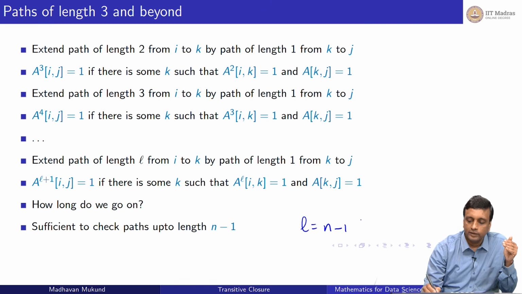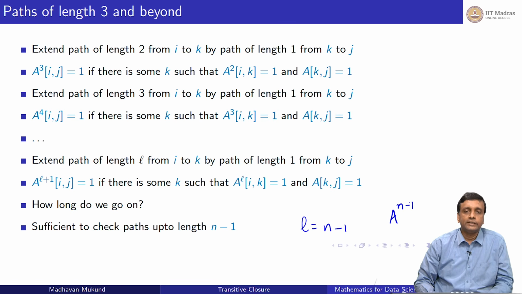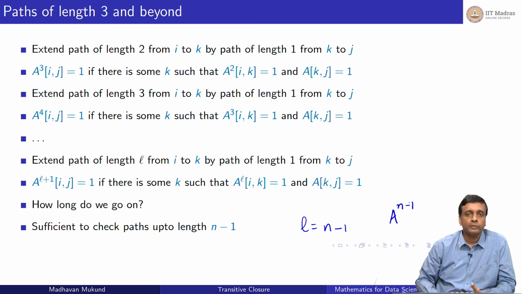So once I have computed A to the n minus 1, I have got everything of interest. I have got all paths of length 1, 2, 3, 4 up to n minus 1, and any path which is longer than n minus 1 cannot be new. I mean, in the sense it cannot contribute any new information to me about whether or not i and j are connected by the relation or not.